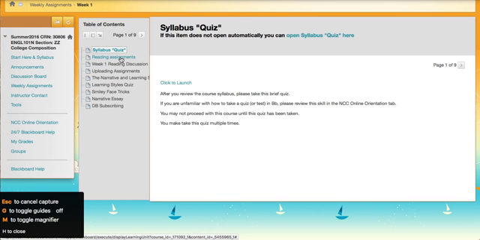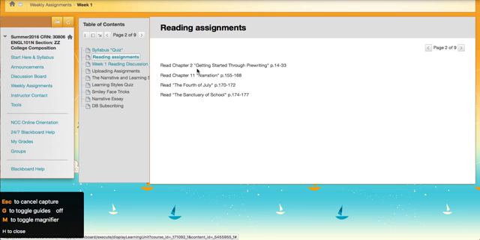Then you have your weekly reading assignments. That would be the next thing, and it details all of that for you, and so on and so forth down the line. I will address these particular items in a separate lecture, so I don't want to go over that right now, but just so you know, this is how it will be every week, and I do not close out the weekly assignments folders from week to week, so you can always go back and refer to something in a previous week if you are not sure about some material or have a question or just want to review something. So that's always available to you.